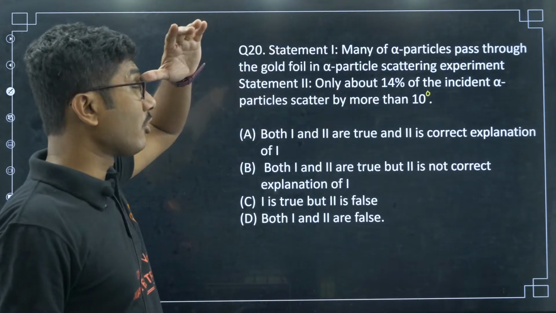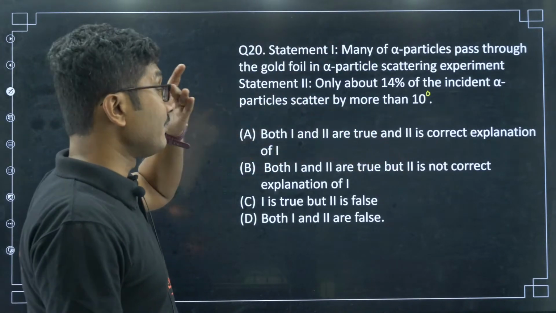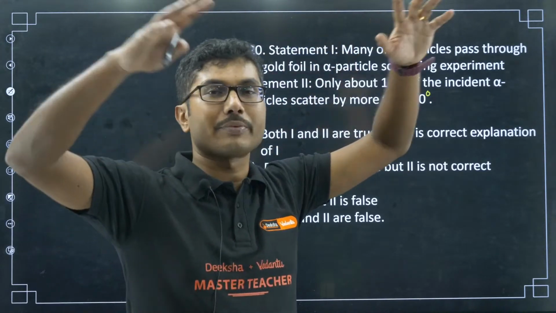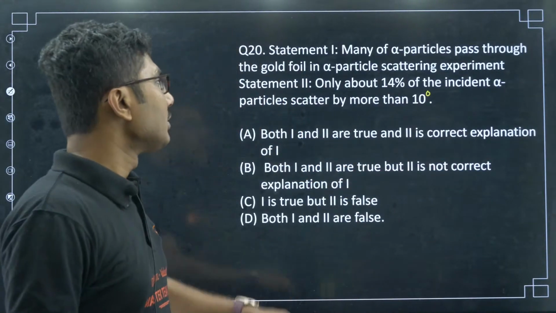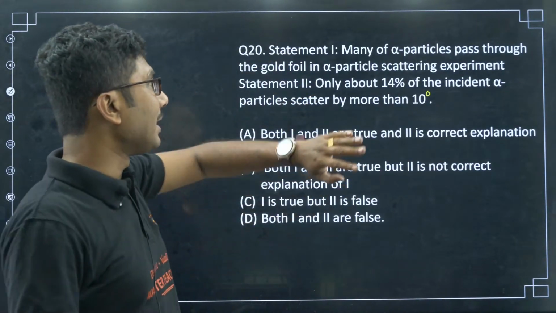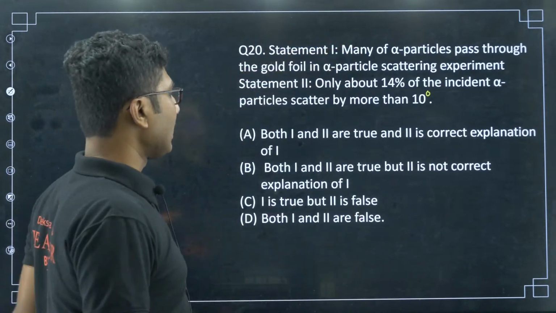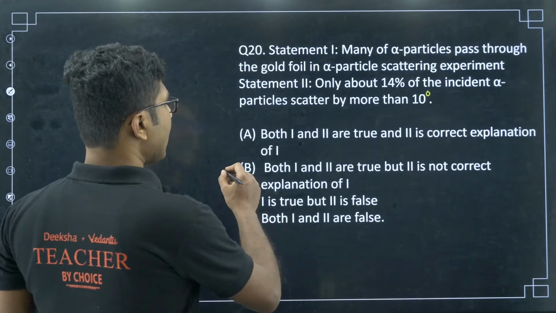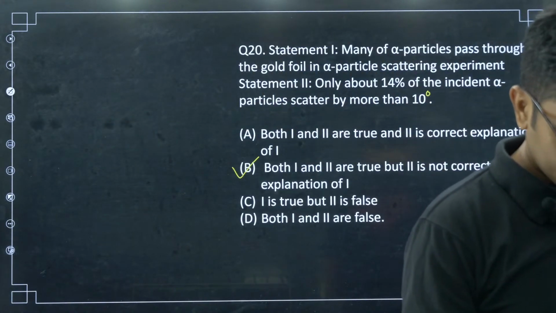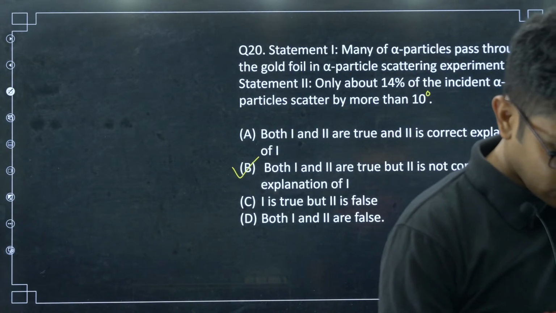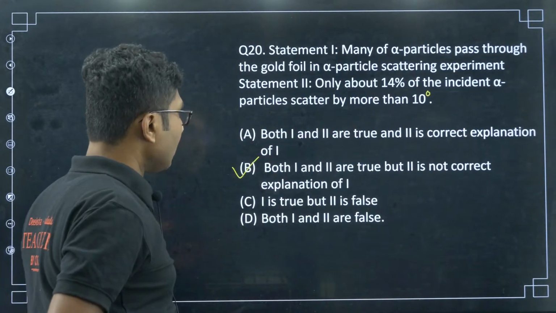But here both statements are just facts, with no explanation. So both statements are true, but it is not a correct explanation. Let us see. Chandan, 20B, both are true.